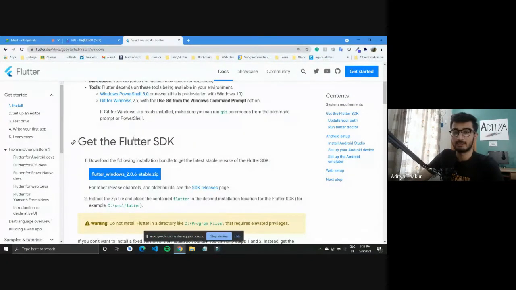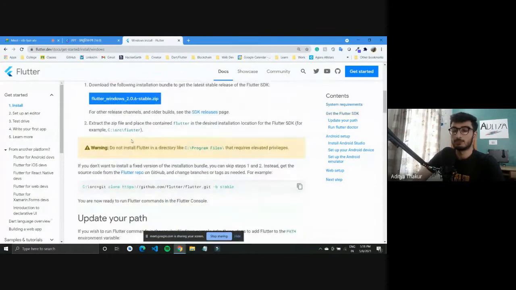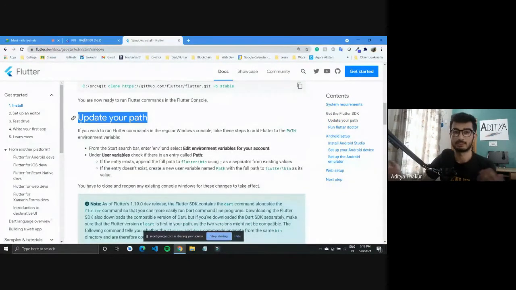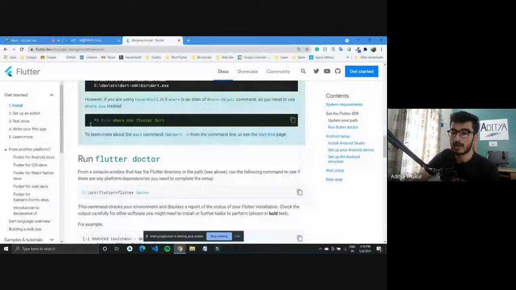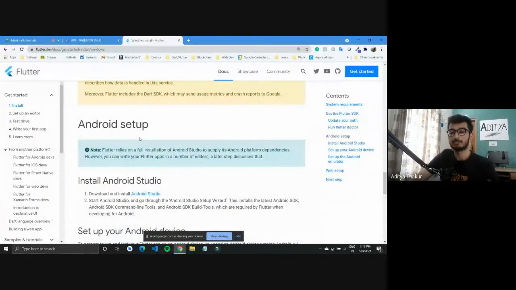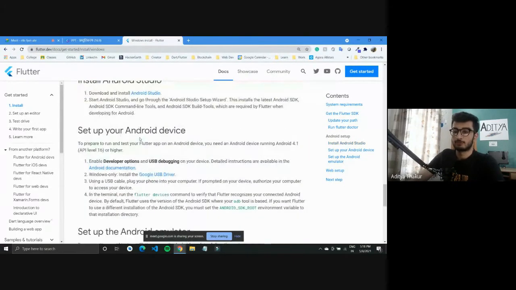This Flutter SDK would come as a zip file. You can download it and unzip it in your local C drive, save it in a source folder, and then you have to perform the basic operations like updating your path. And after you're done with the installation, you can use Android Studio as an IDE, or you can use Visual Studio Code. Now a common question is, which one should you prefer?